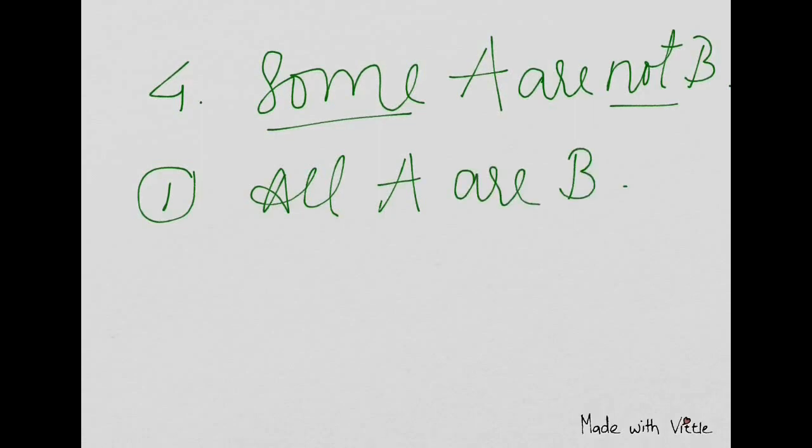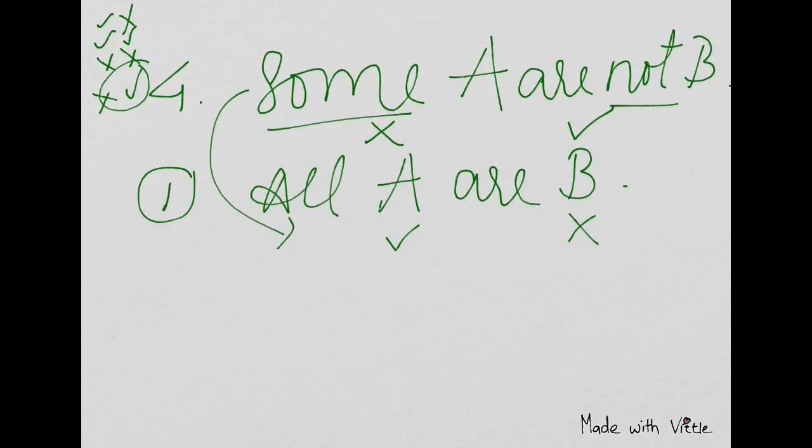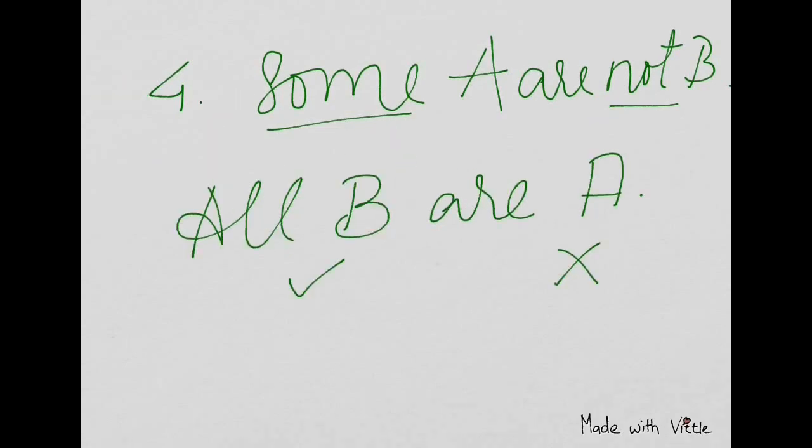All A are B, is "some A are not B" what? Cross tick, because that is the fourth one, which is tick tick cross cross cross tick cross tick. So this one, some A are not B. Anyway, this is tick and cross, right? But "some" and "not", both are not there. So will it follow? No, of course it will not. So directly seeing this, you can say no conclusion.